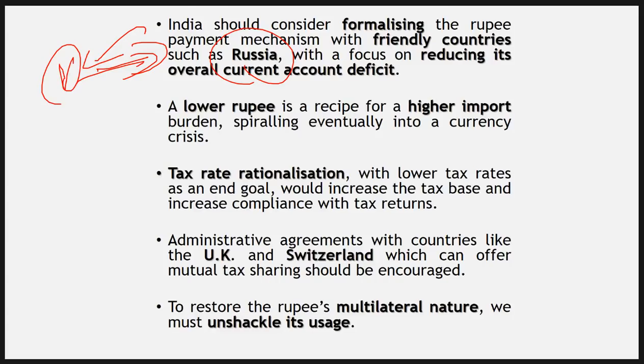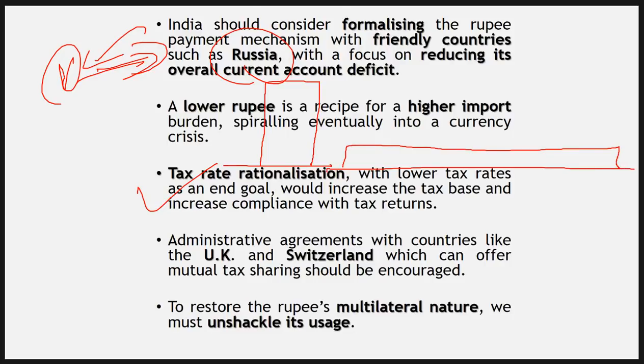So that is one thing. The other thing is tax rate rationalization. What is happening is, at present few people are paying a huge amount of tax in our country, but the ideal situation should be lots and lots of people paying a reasonable amount of tax. So at the end of the day, when we have this rate rationalization, the tax base will expand, and more money will come to the government. So less money we have to borrow, and things will be all right.